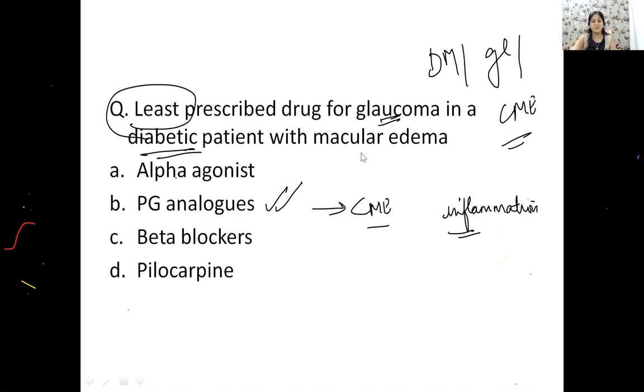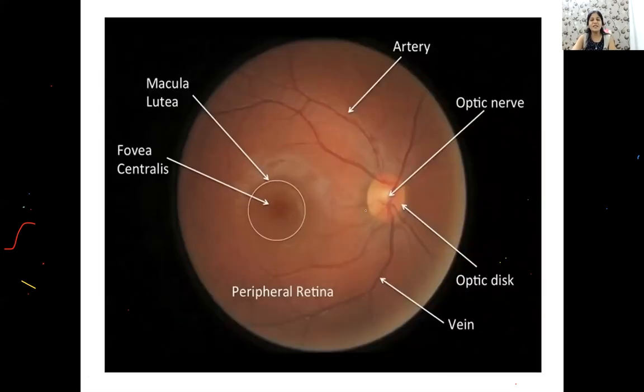All right, guys, now we'll start something from retina. So this is a simple picture. You should know where your disc is, where your macula is, where your fovea is. What is special about the fovea? What is its size? All the anatomy related to this picture is very important. A frequently asked question about the fovea is that it is situated 2 disc diameters from the center of the disc. Please remember, it can be asked in pictures also. They can ask you a picture question too.